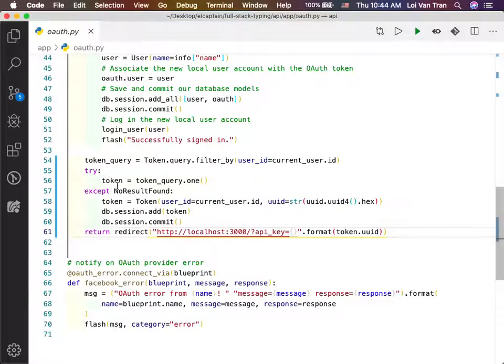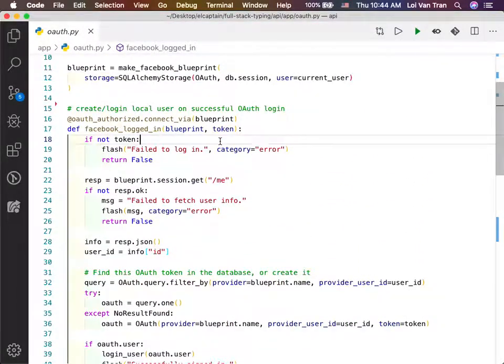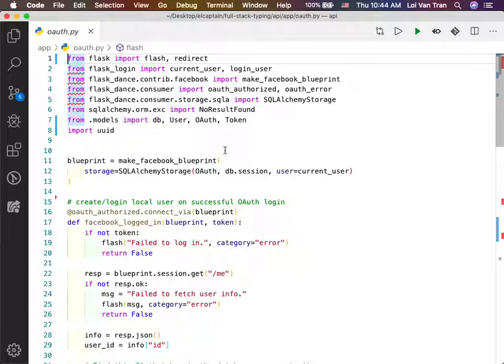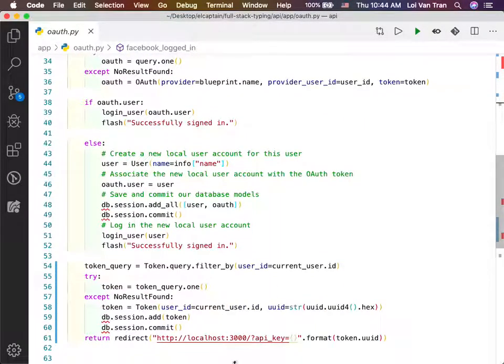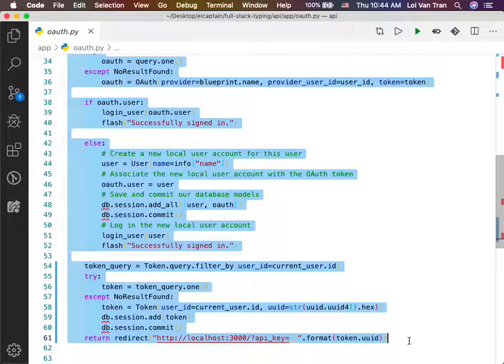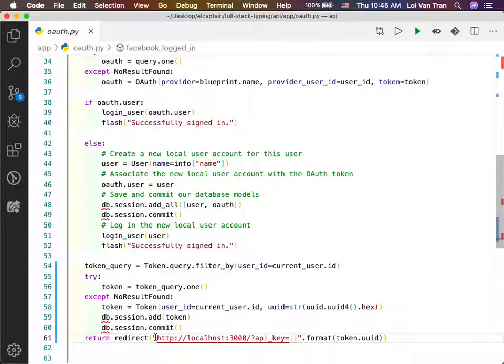This endpoint right here is just some code that is so commonly used. Someone else wrote it for us. They gave us a library and put it on GitHub for us. At the very end, when this method was done running, we directed them forward. We forced them to go somewhere else. We said, hey, go to localhost 3000, and additionally, stick an API key in here.